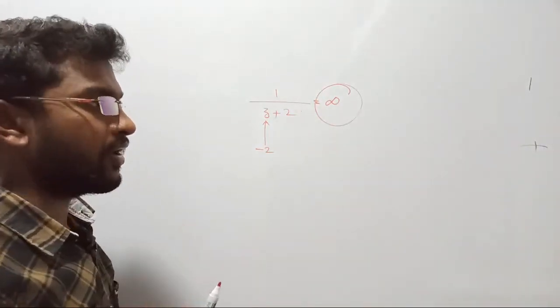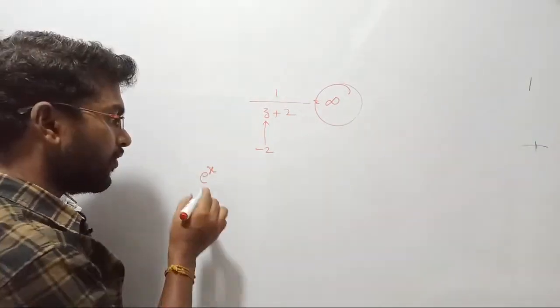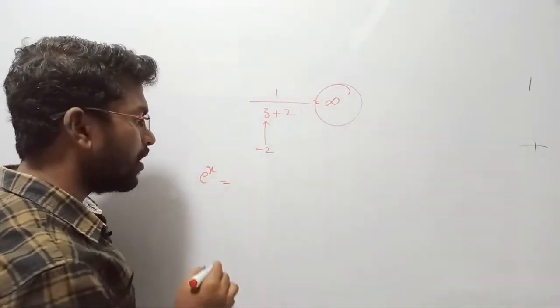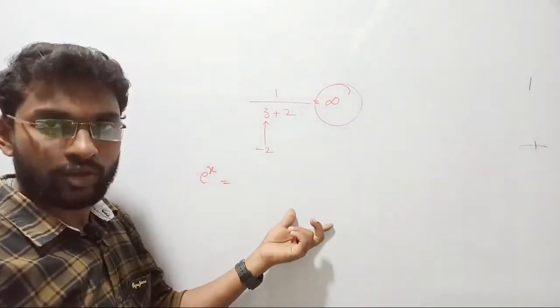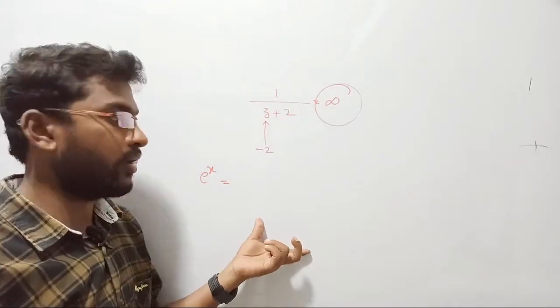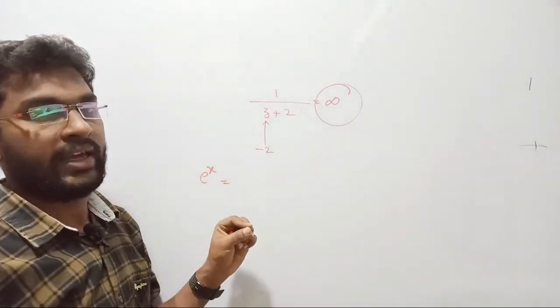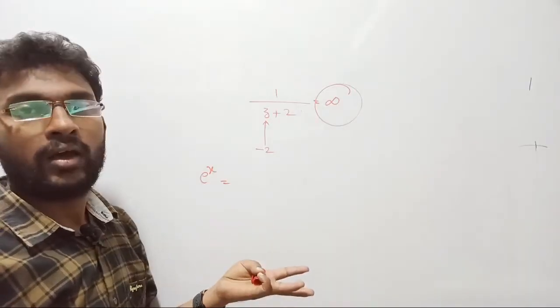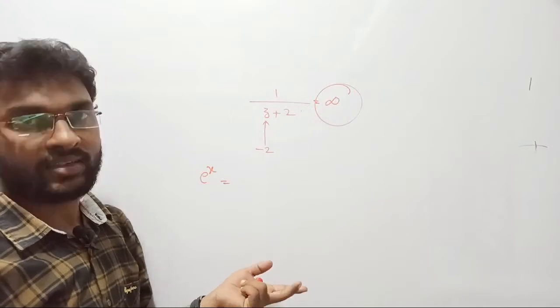For example e power x, we all expand e power x, right? We know how to expand this. That is going to be 1 plus x by 1 factorial plus x square by 2 factorial plus x cube by 3 factorial and so on. It keeps on going. So we are expanding e power x. Similarly we saw the expansion of (1 plus x) whole power minus 1, that is, (1 plus x) whole inverse. Similarly, we saw (1 minus x) whole inverse.